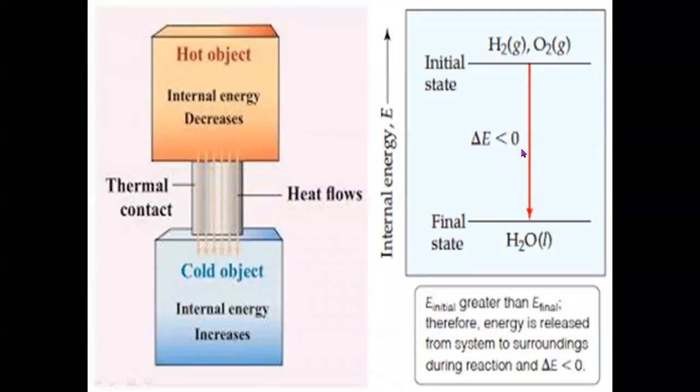It means it is negative. Why? Because the individual reactants will have more energy. Their energy is up to this, and the product will have less energy. This is the reason why the reaction will be spontaneous. So this loss of energy is due to formation of product, and this energy was lost to the surrounding. So here in this particular case, delta E is less than 0. And in general, gases will possess more energy than liquids.